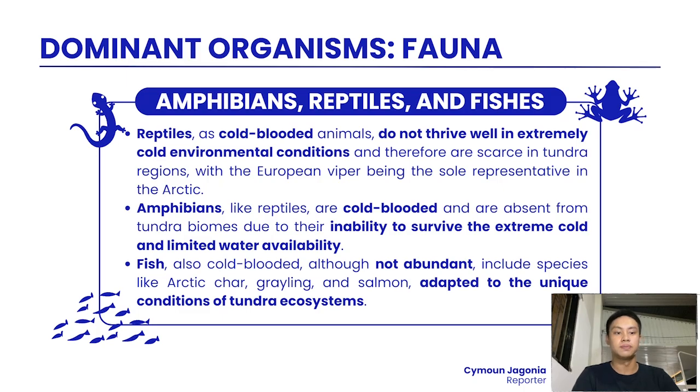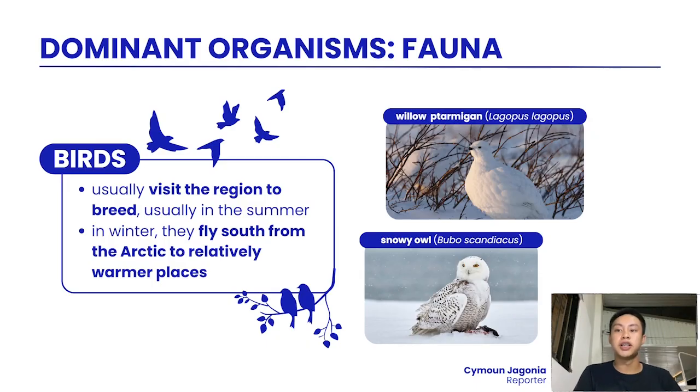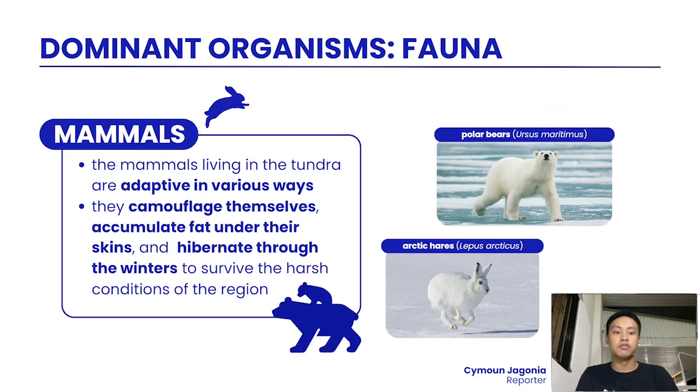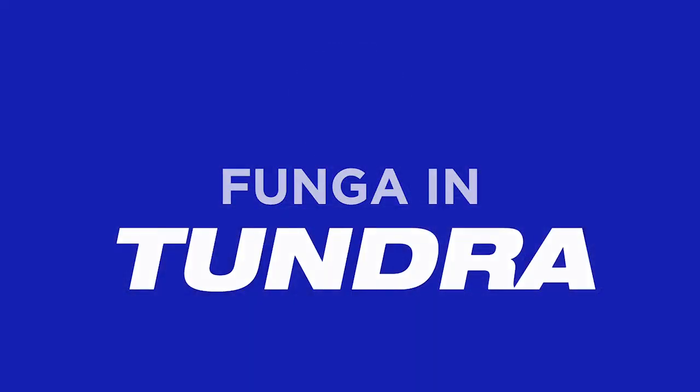The aves. The birds usually visit their region to breed, usually in the summer, and in the winter, they fly south from the Arctic to relatively warmer places. One of the dominant species is the willow ptarmigan, and another is the snowy owl. Moving on to the mammals. The mammals living in the tundra are adaptive in various ways. One species that is dominant in the tundra region is the polar bear, and another is the Arctic hare.